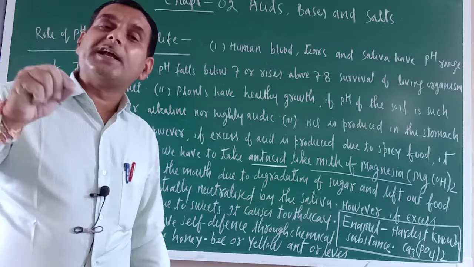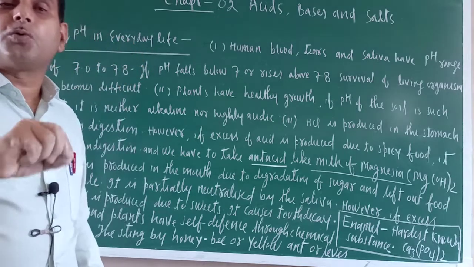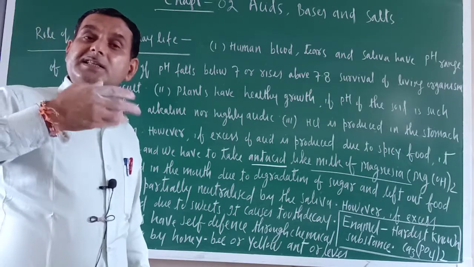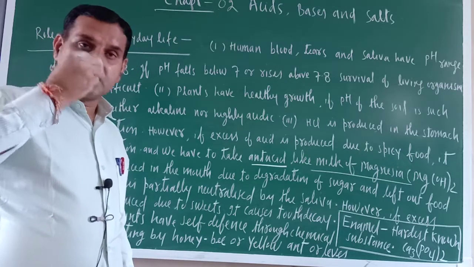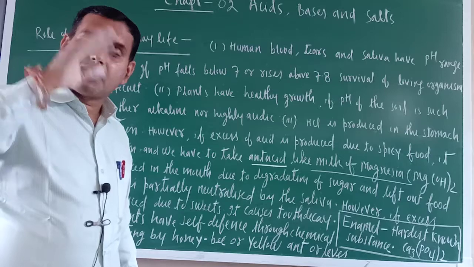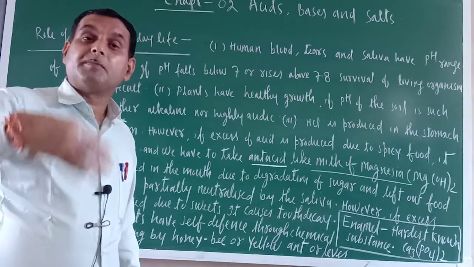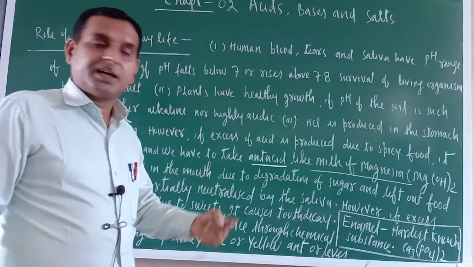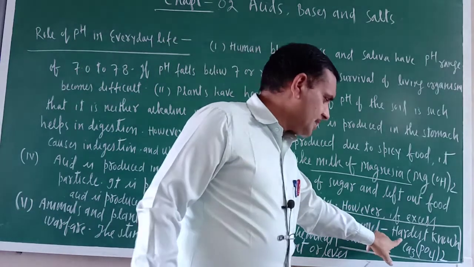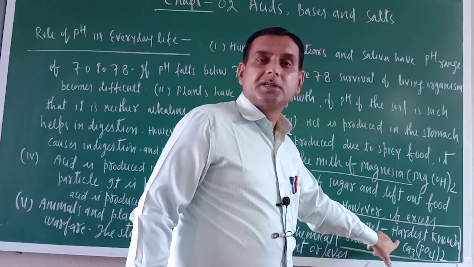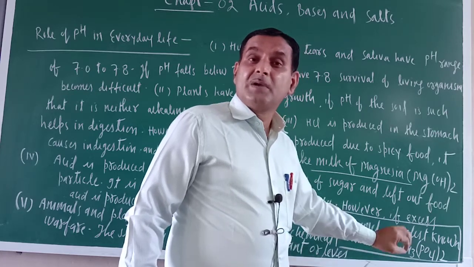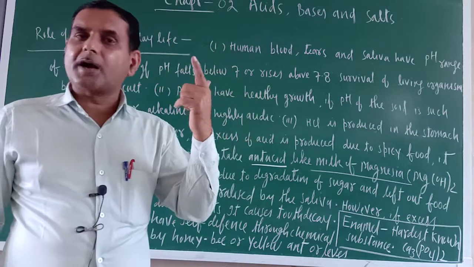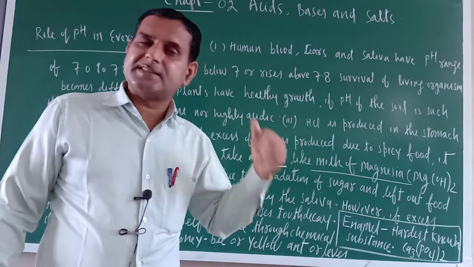They will slowly decompose that leftover acidic food, and because of that the pH of our mouth will decrease, which means it will become acidic. And when the mouth becomes acidic, the tooth enamel will decompose. Always remember, mouth pH should not be too acidic.